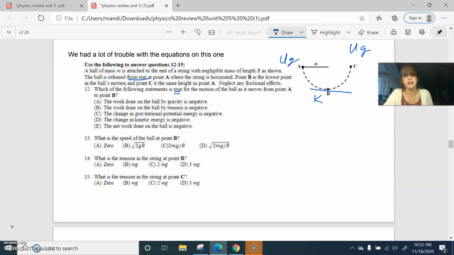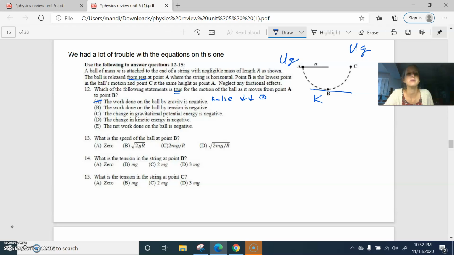The work done by gravity is negative. That is false, because gravity is saying, come down, please. That's what the force is doing. And the displacement is saying, okay, I'm going down. So the work done is positive because it's in the same direction. So that's not true.